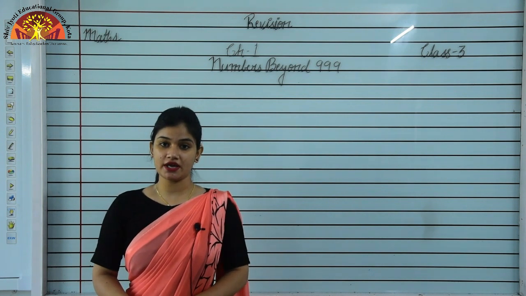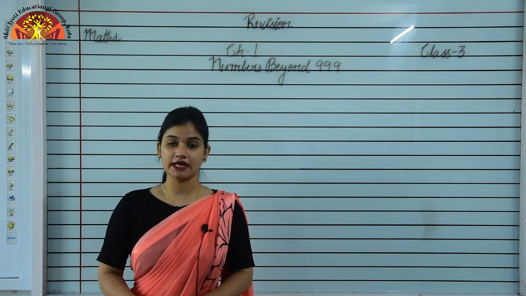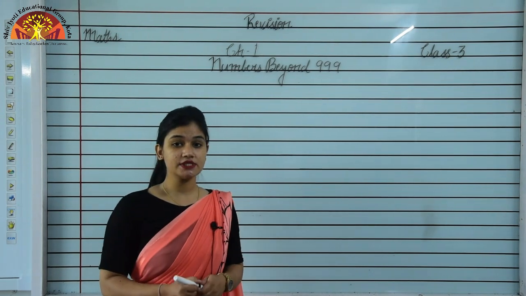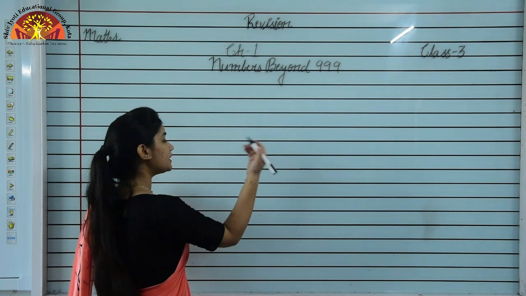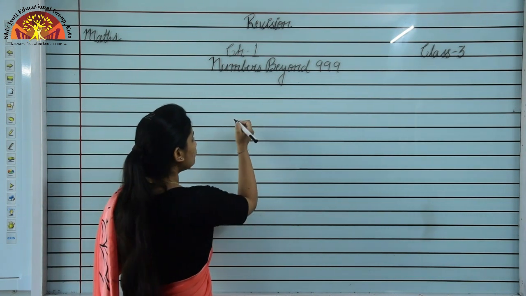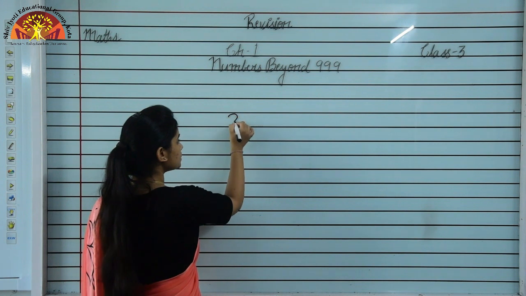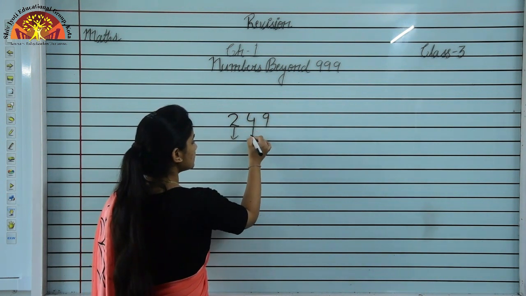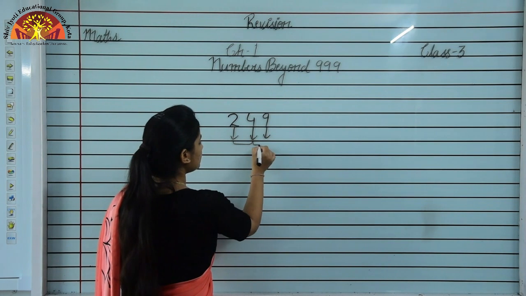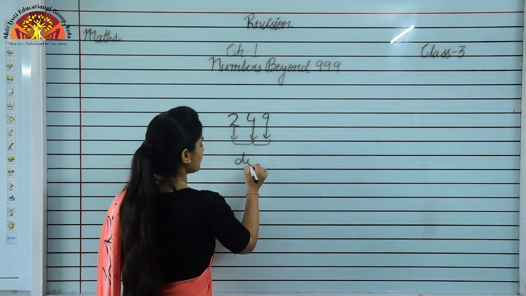Students, today we are having revision of chapter 1, that is numbers beyond 999. So students, first of all we'll see how we can form a number. How will we form a number? So we are taking digits 2, 4, 9. Students, these three are the digits.